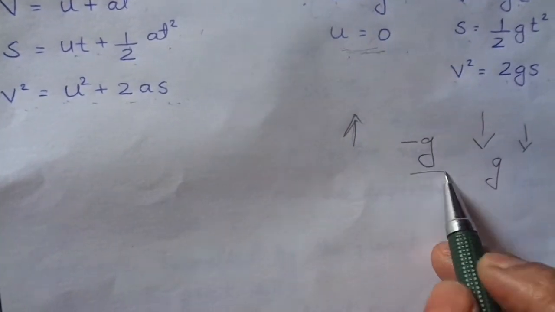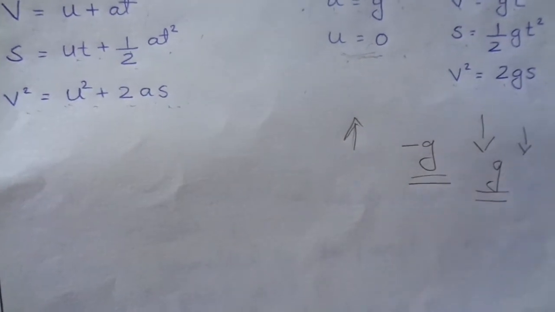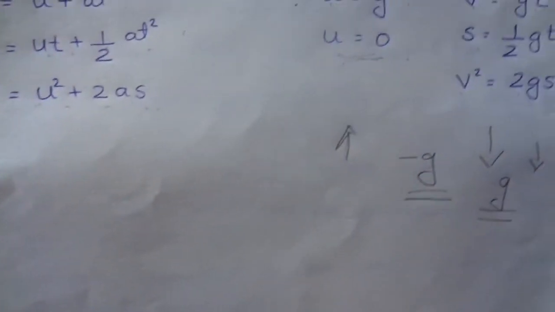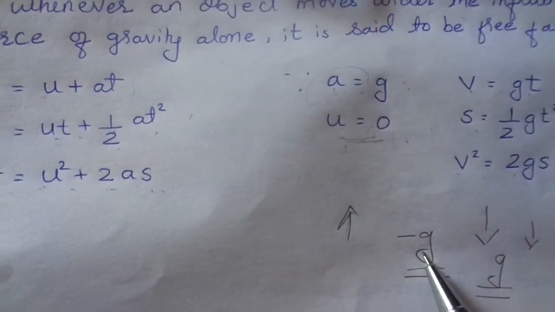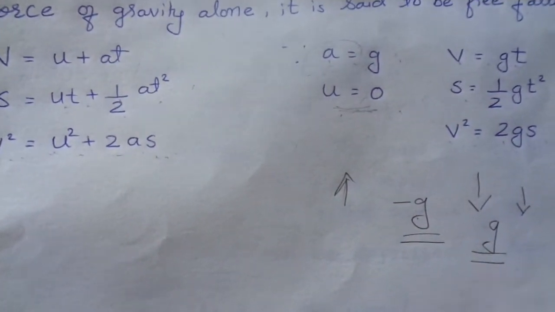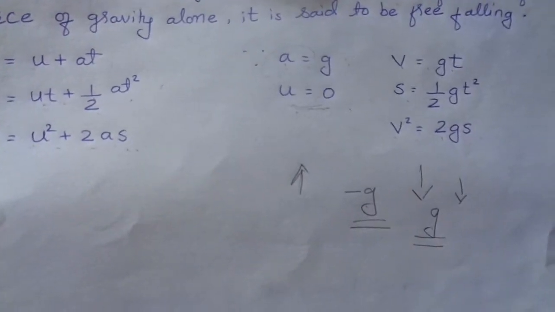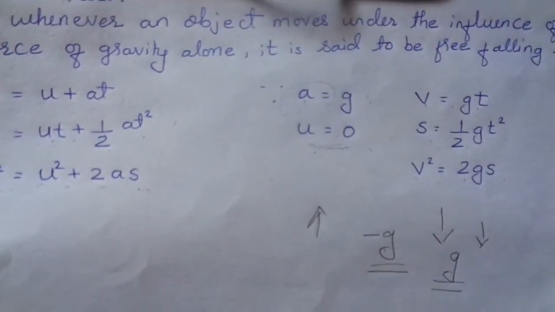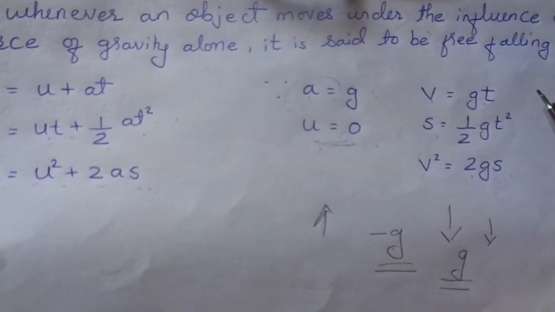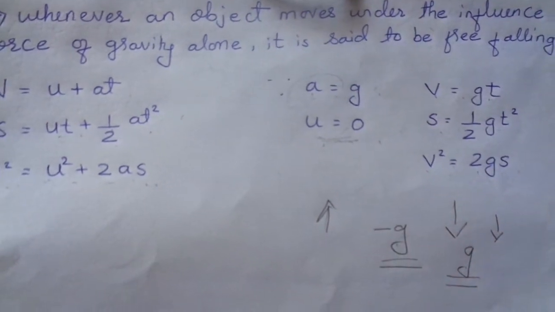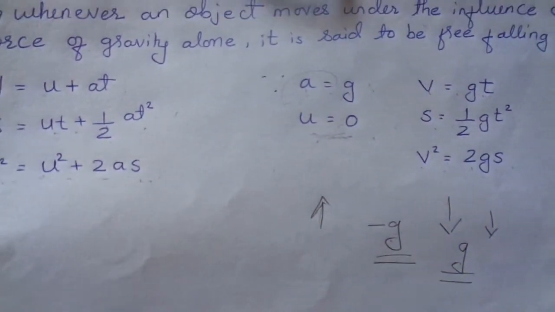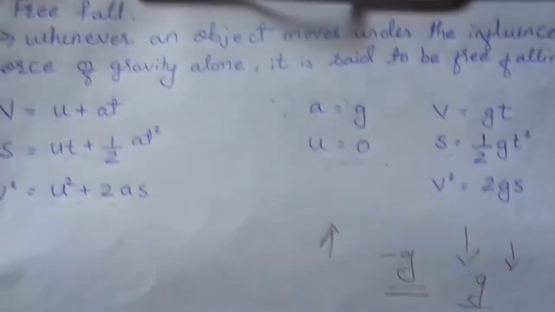So this is the sign convention that you have to consider while solving examples, where you have to take gravity as negative and where it will be positive. It depends upon whether you are throwing the ball in the upward direction or the ball is free falling in the downward direction.